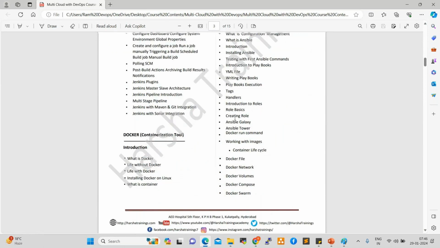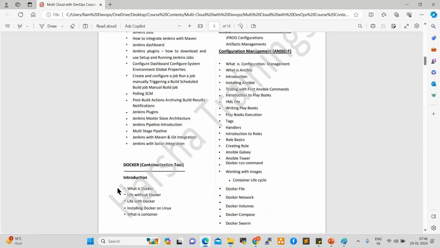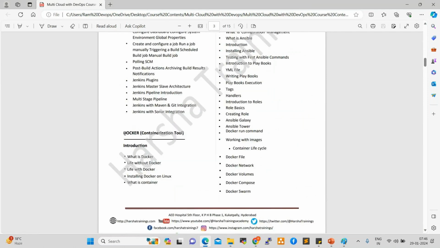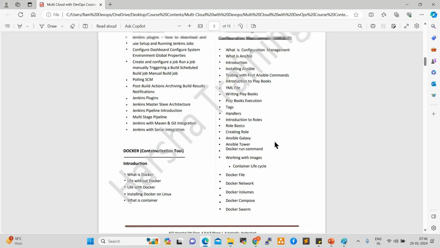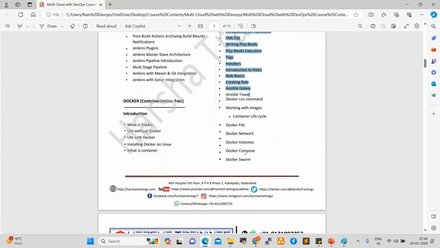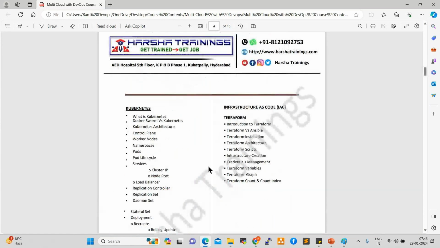See here, up to here is Ansible. This is the Docker content. And also Kubernetes. Docker content is mixed here, from here to here and also from here to here. They gave it in a different format. So it is mixed actually. Up to here it is Ansible. This is Docker content up to here. Next one, Kubernetes. This is the Kubernetes content.